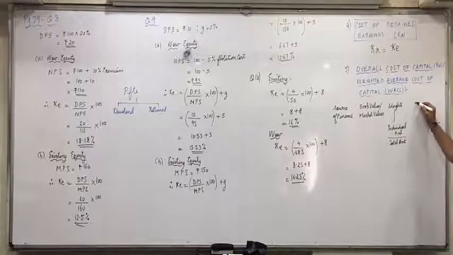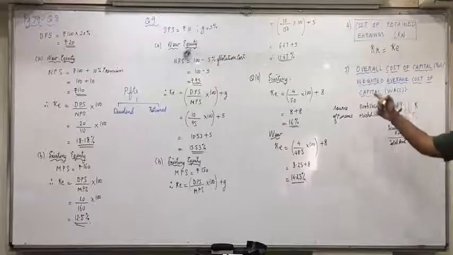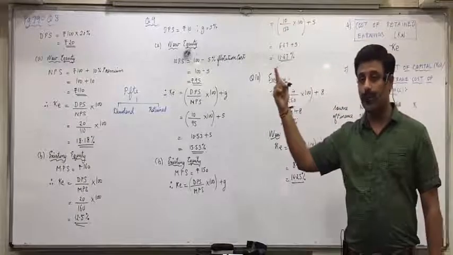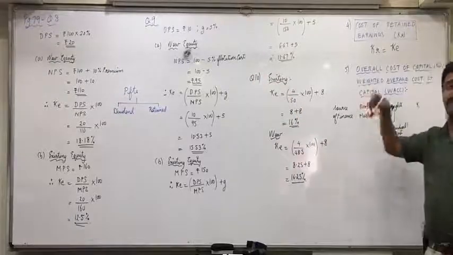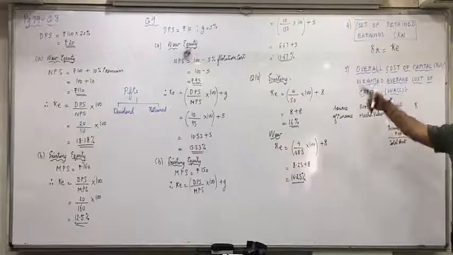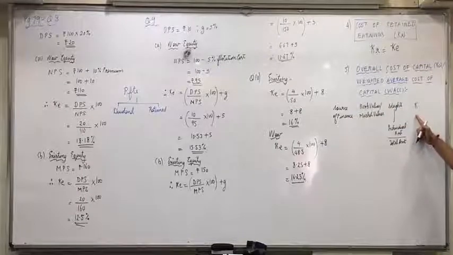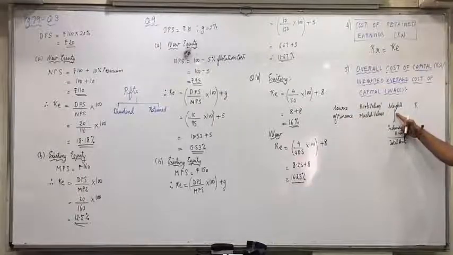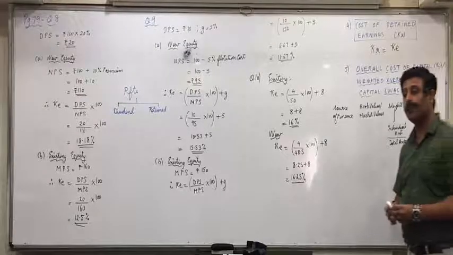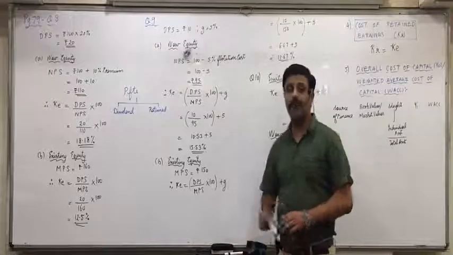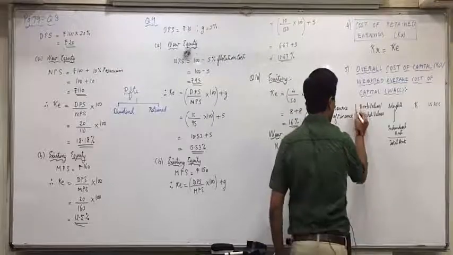Okay. Then the cost of capital we will be finding by these formulas. So first we'll find cost of debt Kd. Then we'll find cost of preference shares Kp. Then we'll find cost of equity Ke. That will multiply with respective weights, and you'll get weighted average cost of capital. So these columns are to be made to find weighted average cost of capital. What columns?